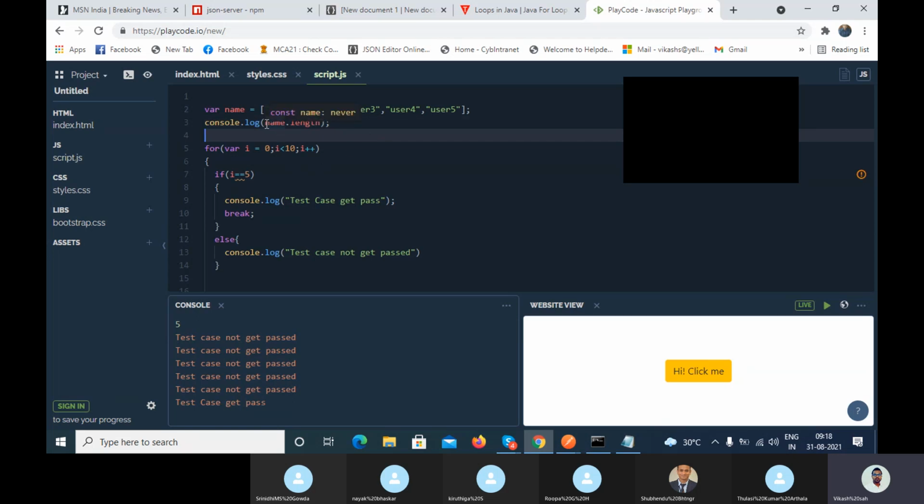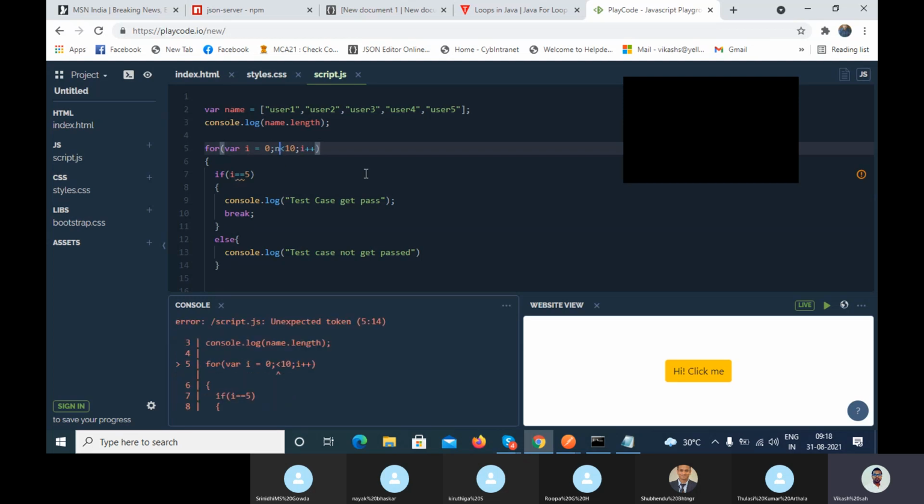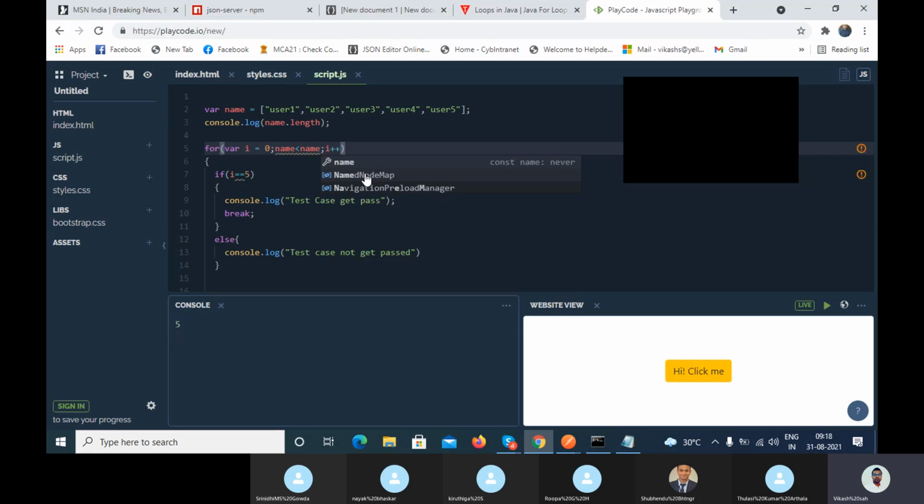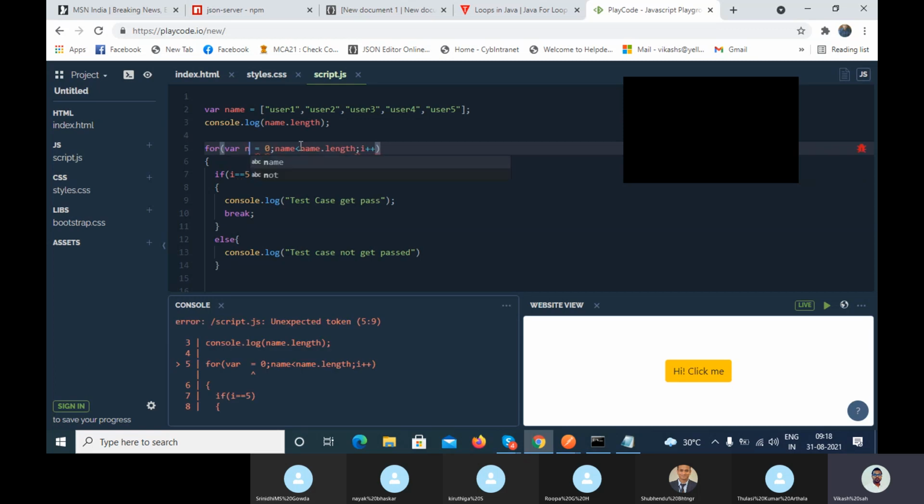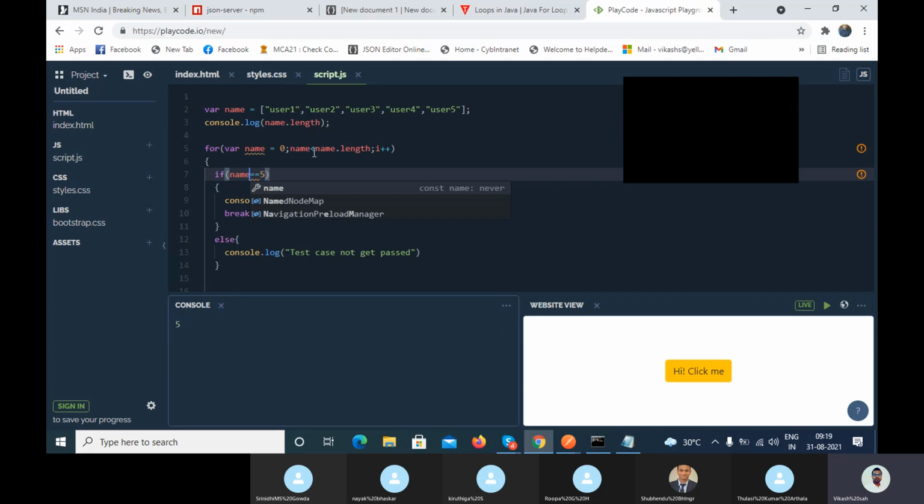Can I write this thing as a condition? Let's suppose this is I. Let me change this as a name, and here name can be length, and here let me use name.